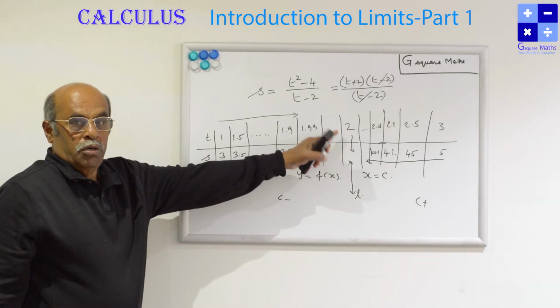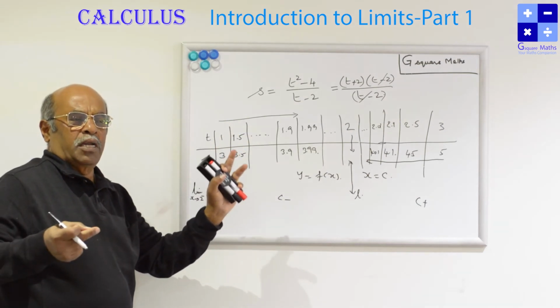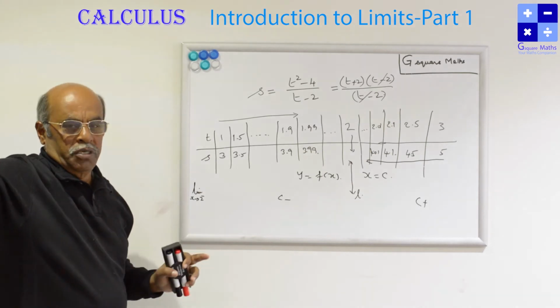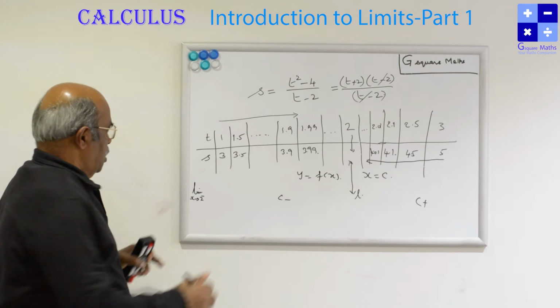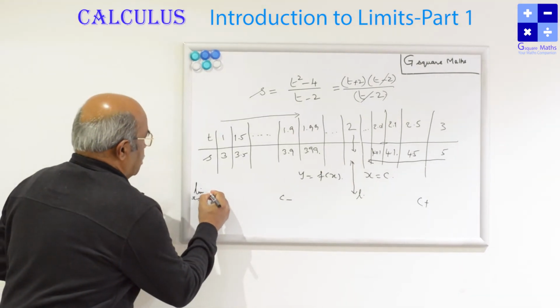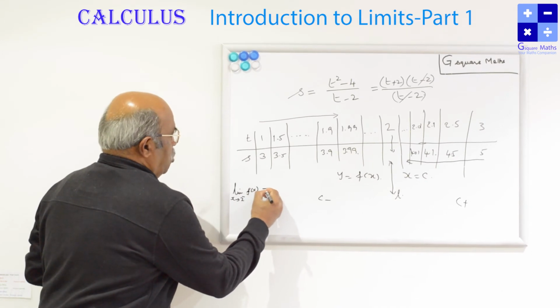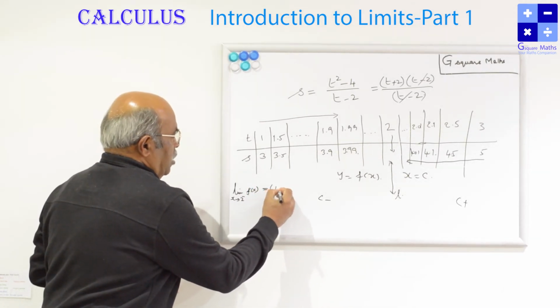Time is 2 minus. Anything minus. It may be 2 minus 0.000000001. How many zeros you put? That much closer you will come to this 2. That the function f of t is equal to, that value is something. Some value is coming, it is 4.